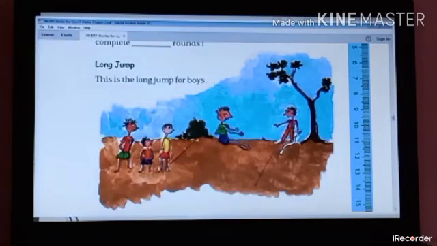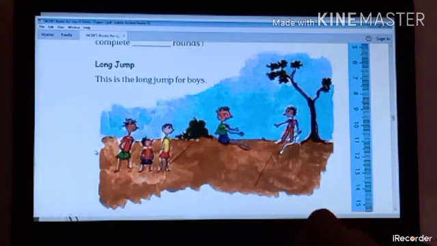Now the next topic is long jump. This you can see the picture here. This is the long jump for boys. Students, do you know how to play the long jumps? See, can you see the first line which is given here? This line. Okay, the boys are running from the far distance.